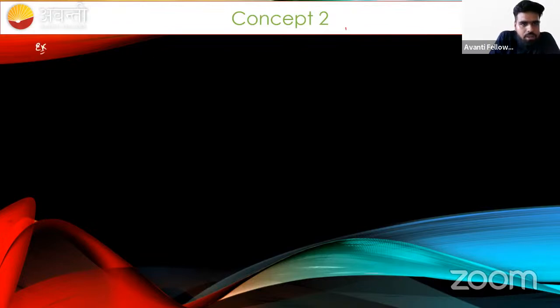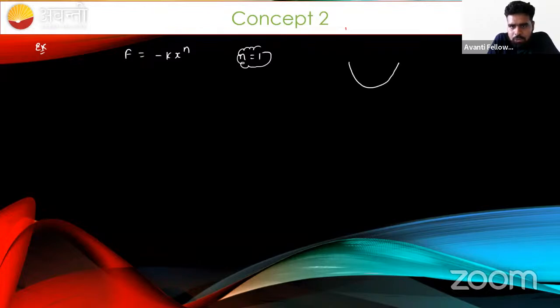Whenever such type of force, F equal to minus kx raised to power n, comes into picture, where we consider the minimum value of n, that n equal to 1, beta, we can say, sir, which force is responsible to bring the ball to its original position? If we displace in this direction, which force is responsible? This force is responsible, beta, and this force is known as restoring force.